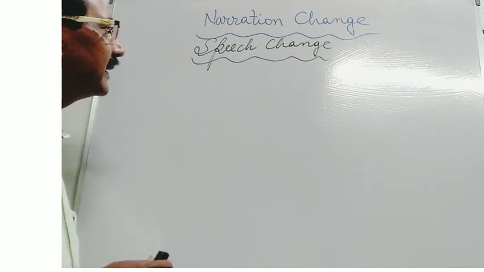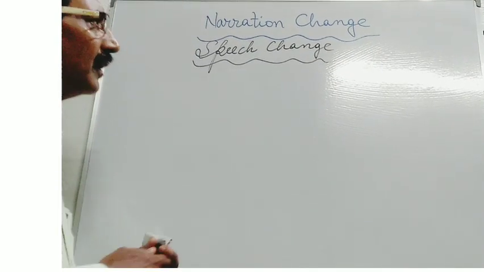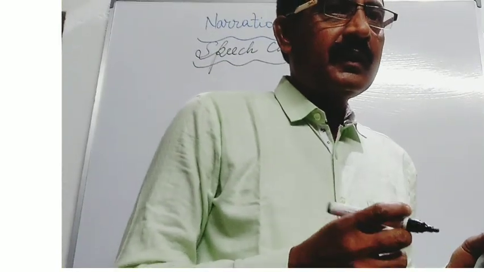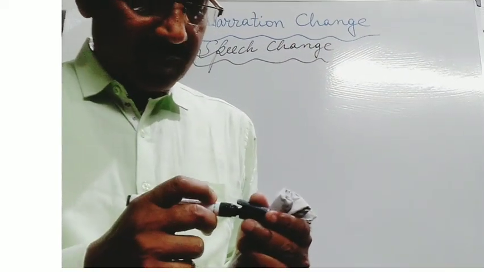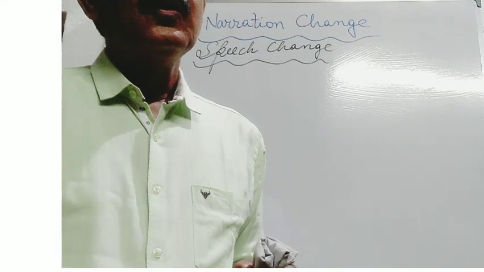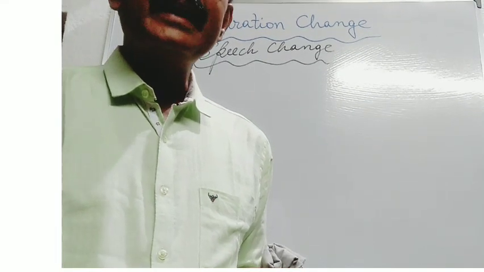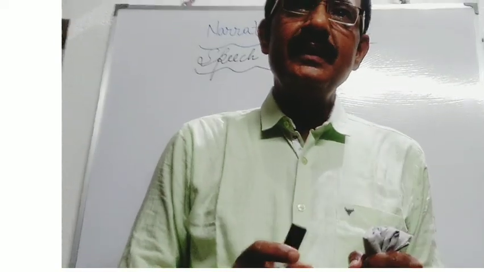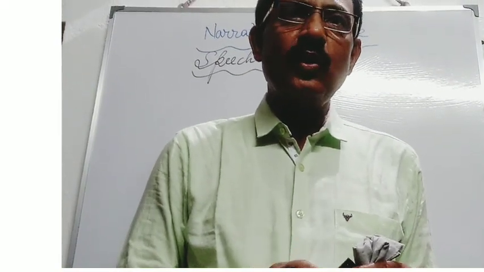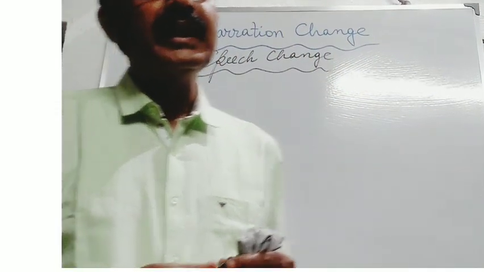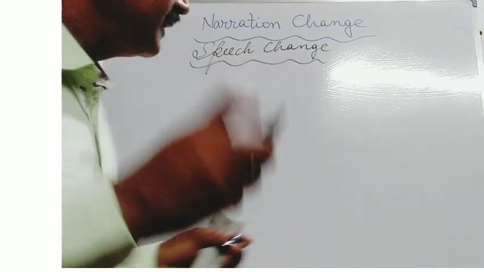about the narration change, you will have to see that a speech is to be reported in two different ways. In English language, we need to report the speech or message or any statement of a speaker in two different ways. One is called direct speech or direct narration, and the other is called indirect speech or indirect narration. Now see the examples.